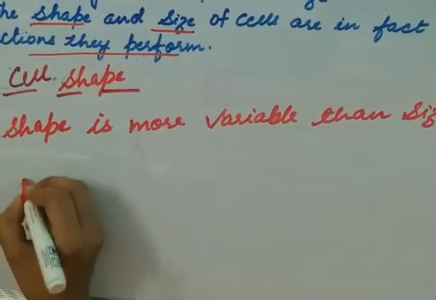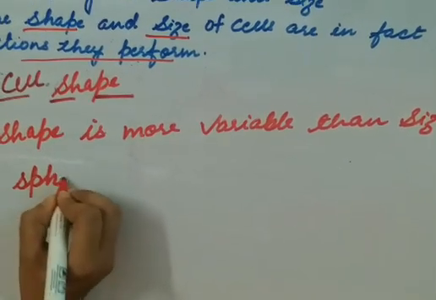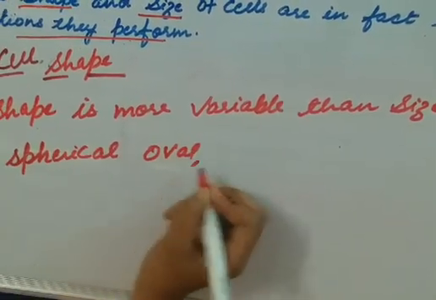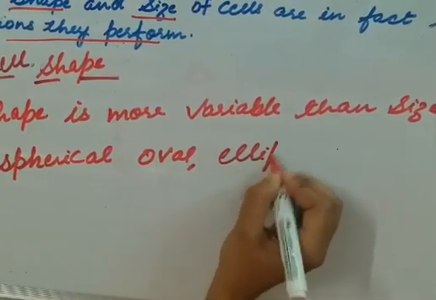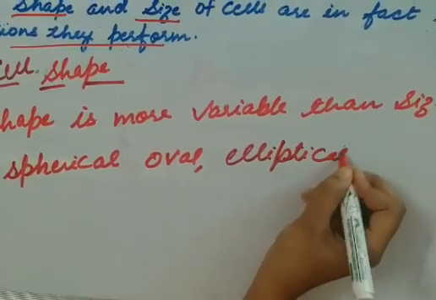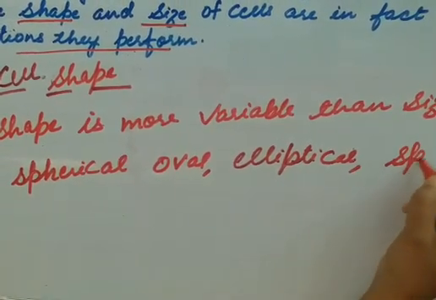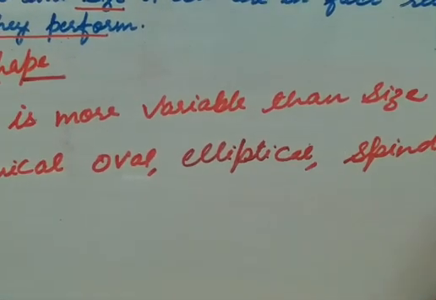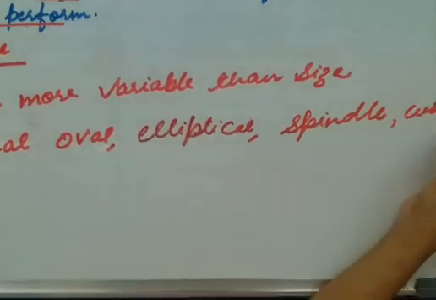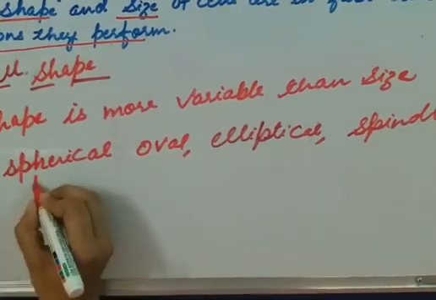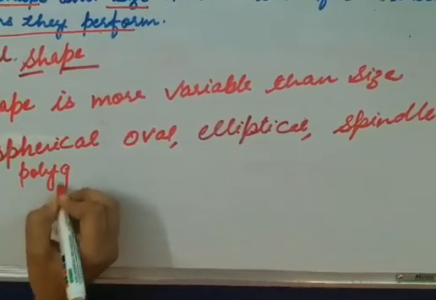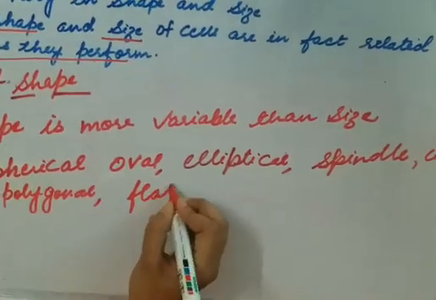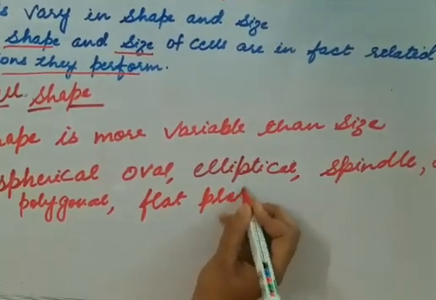It can be spherical, oval, elliptical, spindle, cuboidal, polygonal, flat plate-like, and many more.